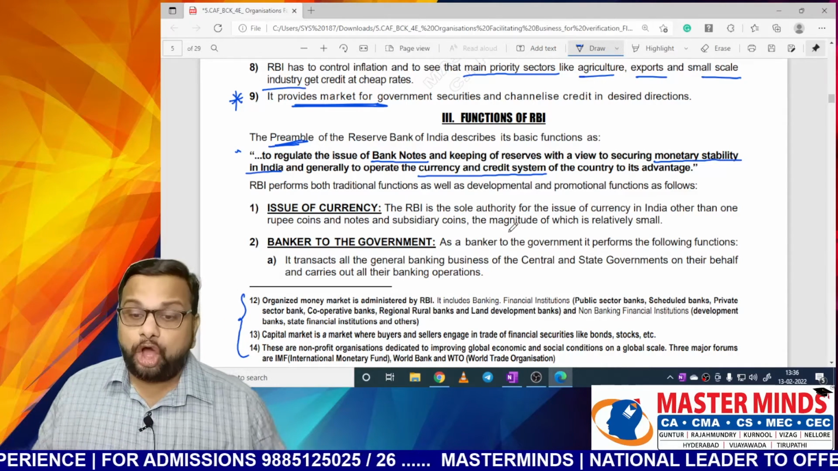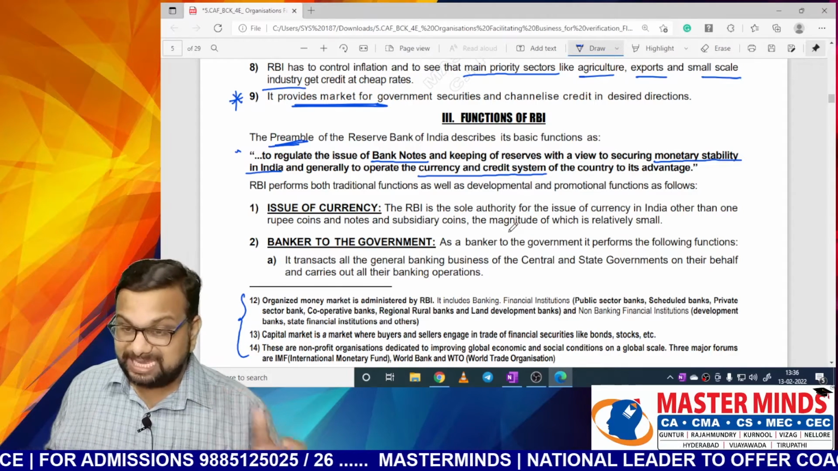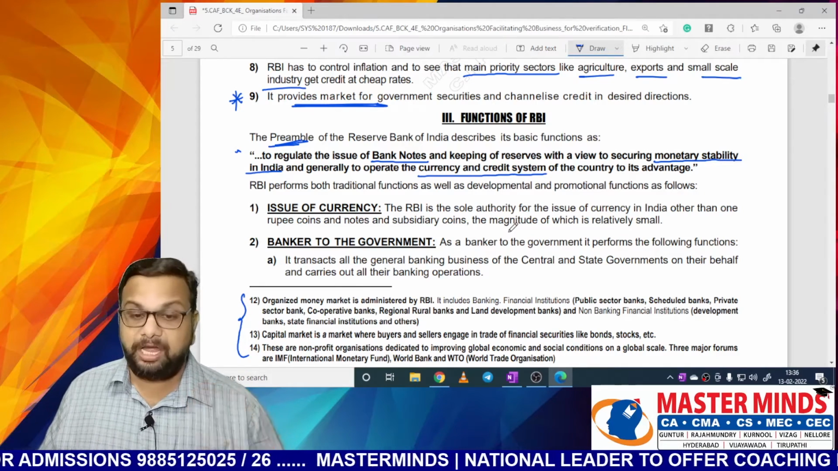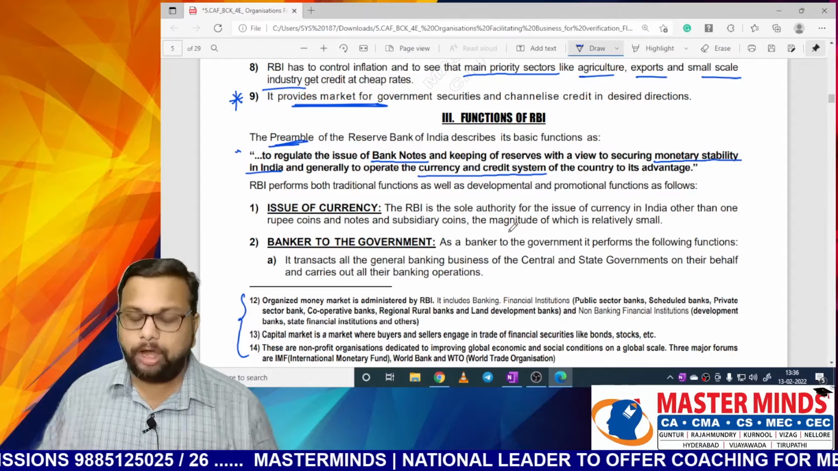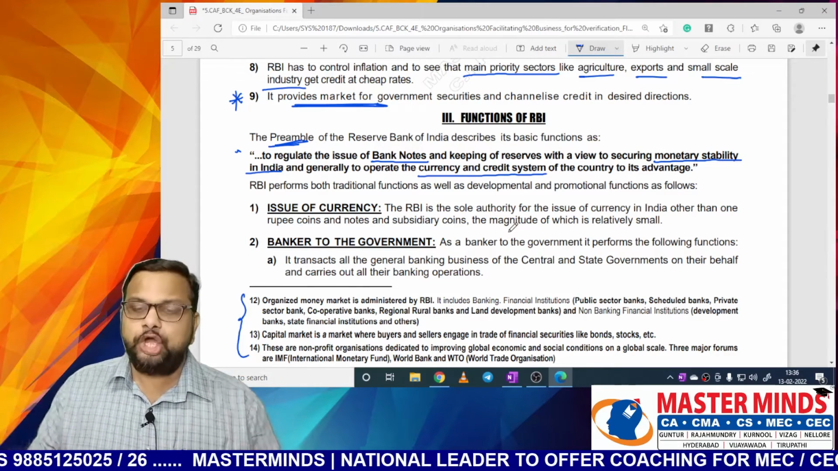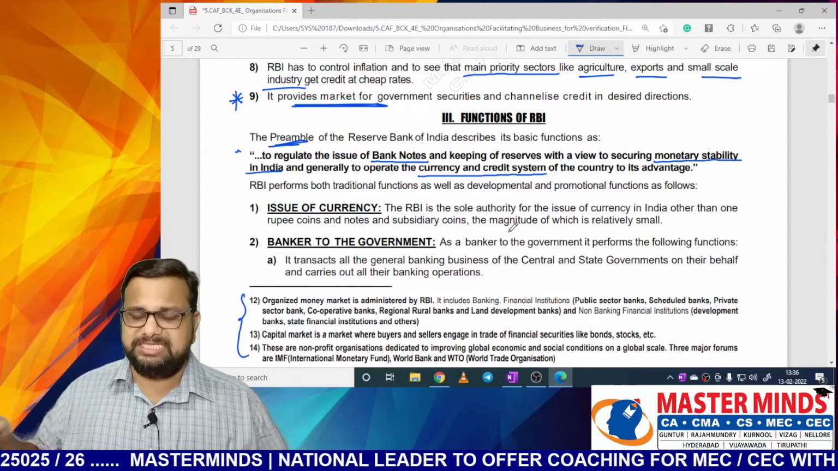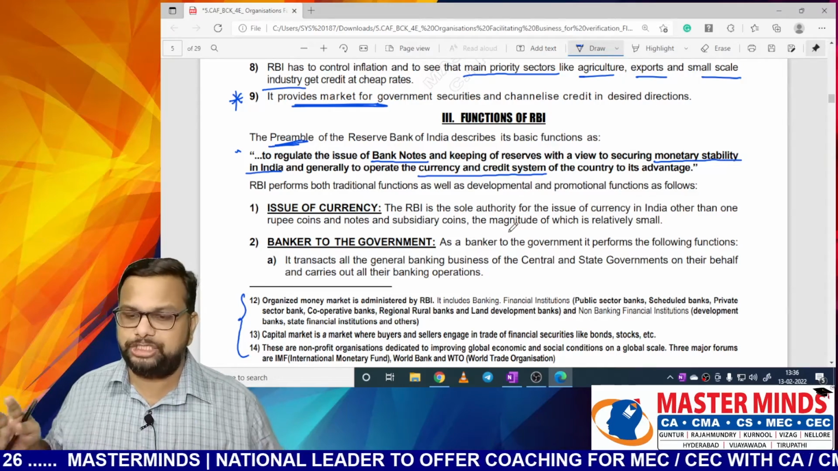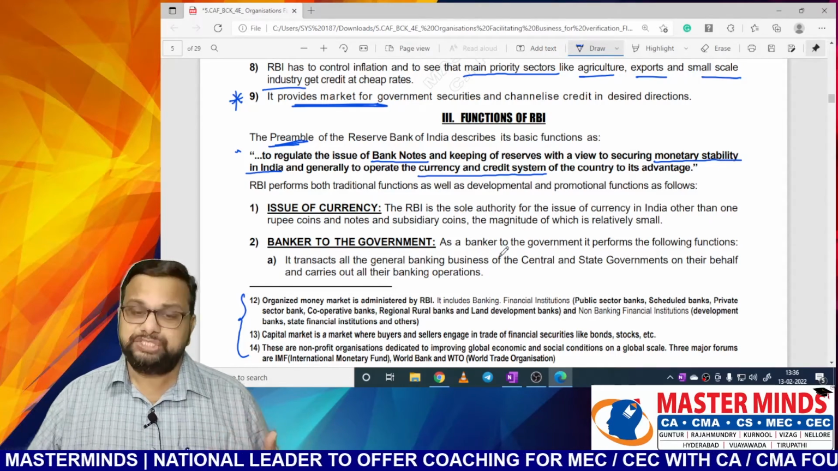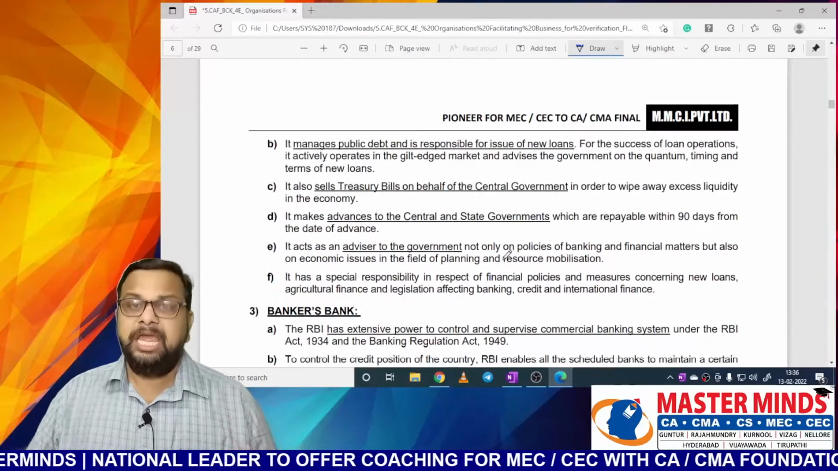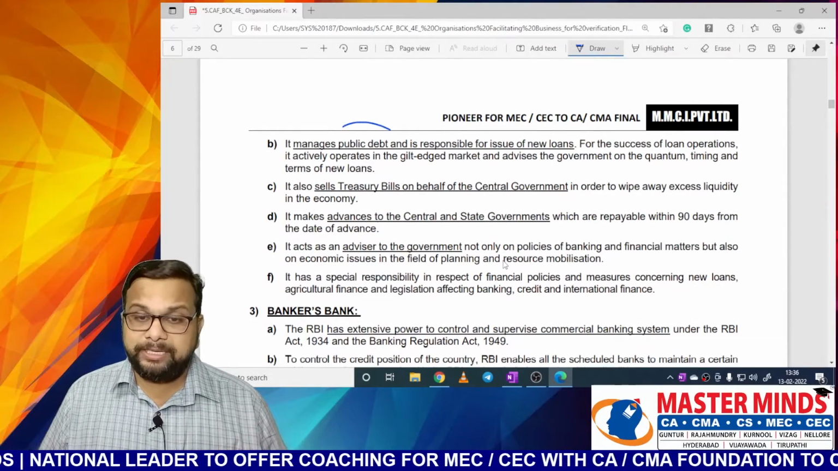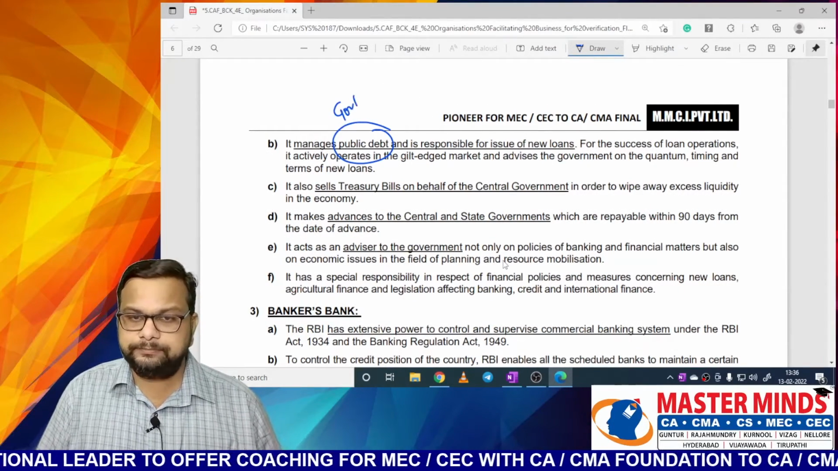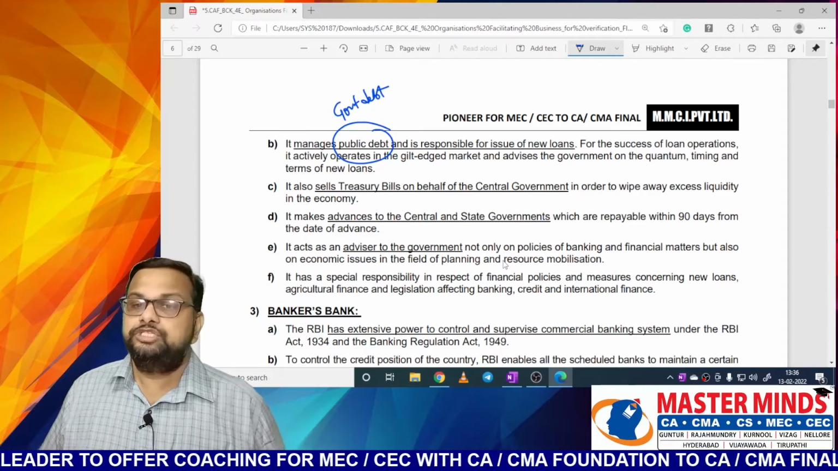It transacts all the general banking business of the central and state government on their behalf and carries out all the banking operations. So RBI carries out all the banking operations, receipts, payments, on behalf of central government and state government. That is the first point. Next, it manages public debt. Public debt means what? Government debt. So it manages public debt.